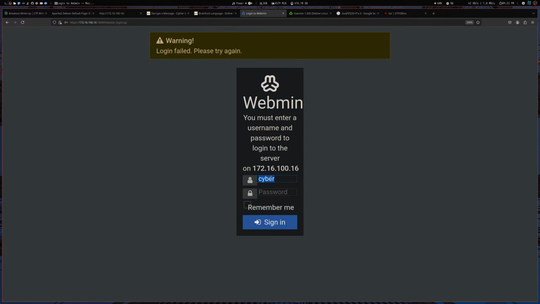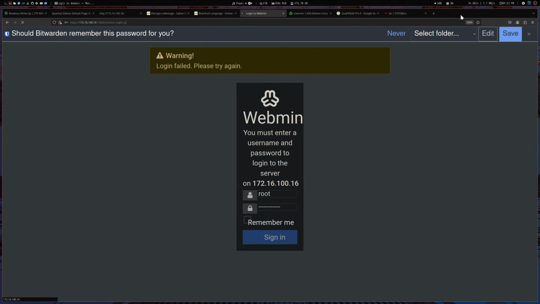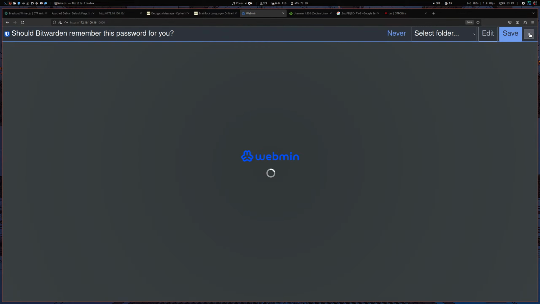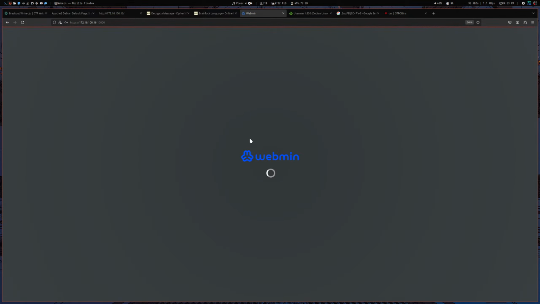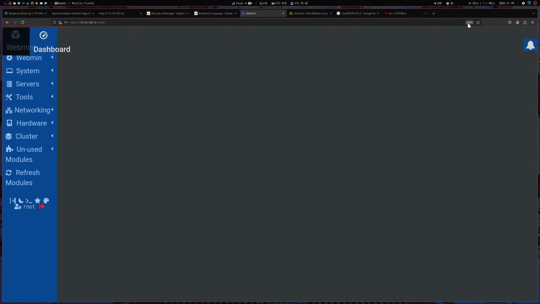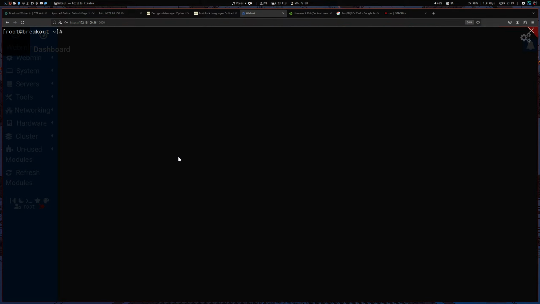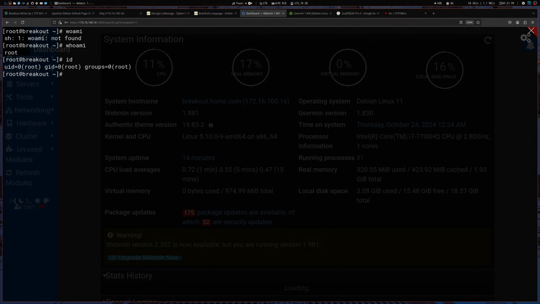Copy. Let's try here. Root, sign in. Okay, root works here. Nice. And again, we open up the console. Who am I? Root. id, root. ls. We have the root.txt, and there we can just read the flag, and that's it.